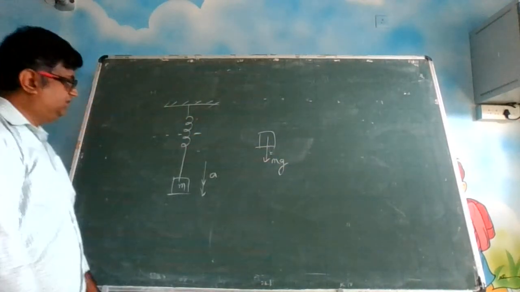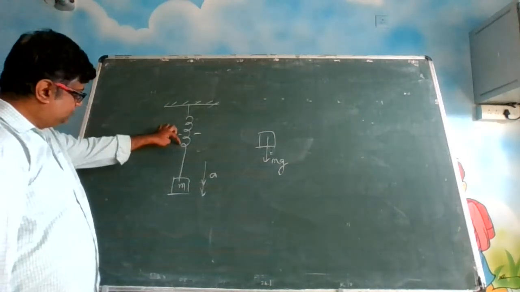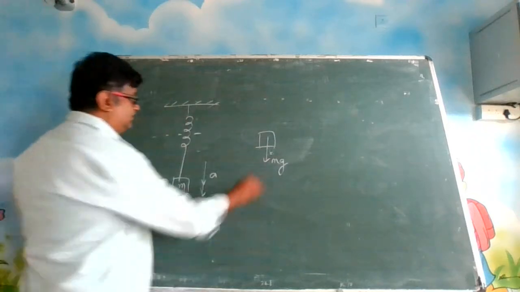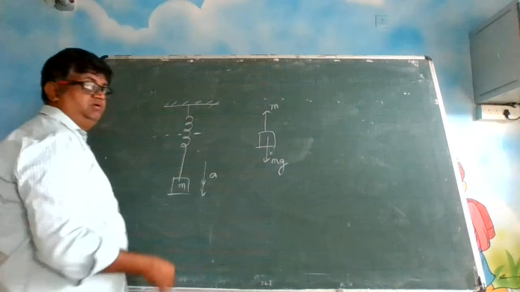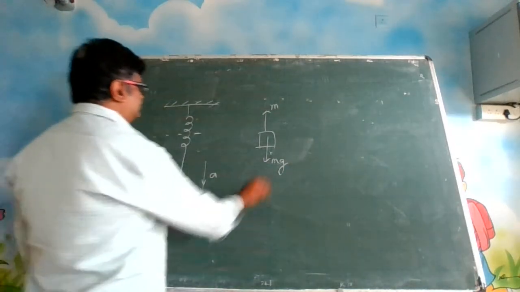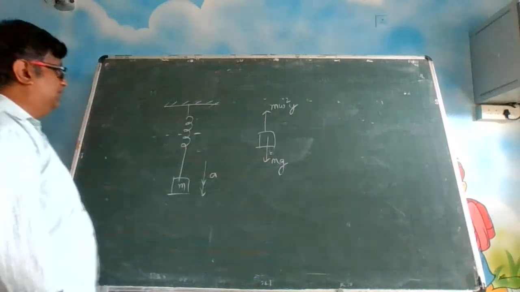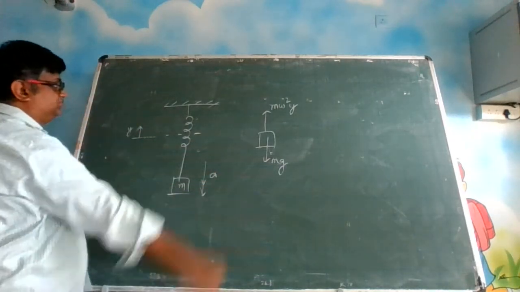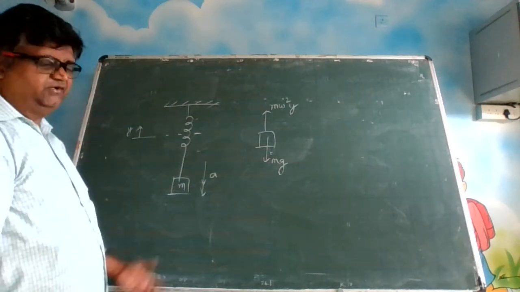The mean position is here. About the mean position, the spring is oscillating. So while this is trying to go down, the spring is pulling it back. So the spring force is acting in this direction. How much? Just now we have seen m omega square y. Let us say this is my mean position and this is my y displacement.